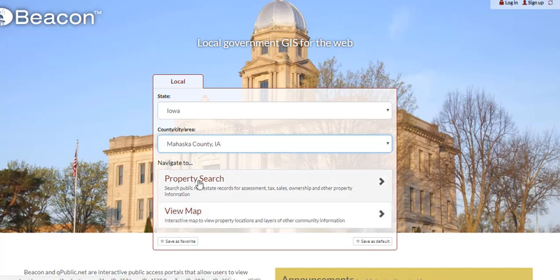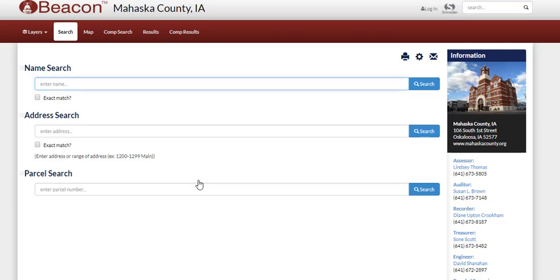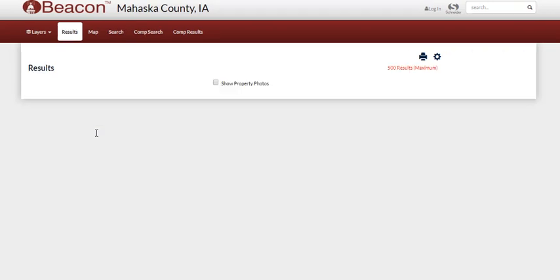I'm just going to go ahead and go to the property search. Let you guys see how to use it. If you know the person's name or the business name, you can put it in here and it will pop up and have a list of all the businesses with that name. And you can also just go do an address search, or you can just put anything in. Like I'm going to put 5. So with 5, anything that's listed 5 in the address, it could be a street number, or it can be in the actual address, will pop up.